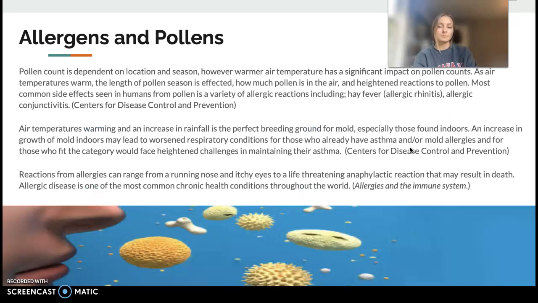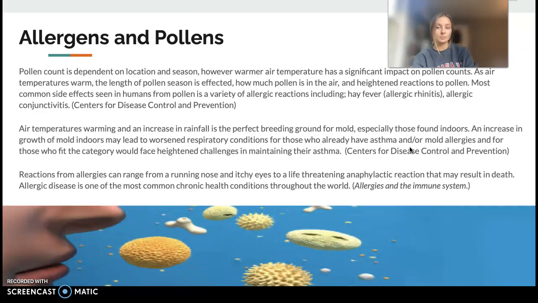Allergens and pollens. The pollen count is dependent on location and season. However, warmer air temperatures brought on by climate change have a significant impact on the pollen counts. As air temperatures warm, the length of pollen season is affected, as well as how much pollen is in the air and the heightened reactions to pollen.